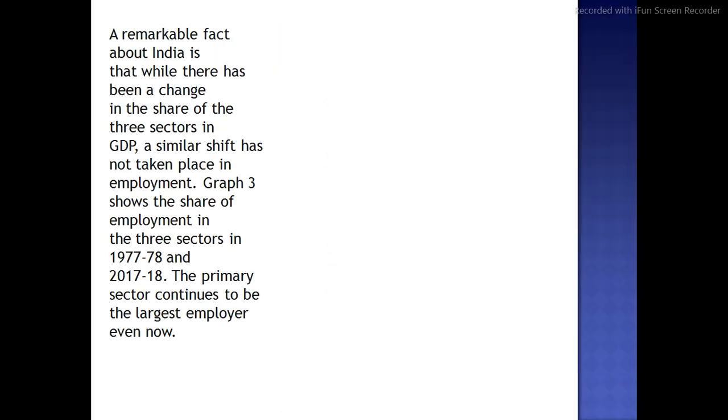Next, a remarkable fact about India is that while there has been a change in the share of the three sectors in the GDP, a similar shift has not taken place in employment. Now graph 3 shows the share of employment in the three sectors in 1977-78 and 2017-18. The primary sector continues to be the largest employer even now.